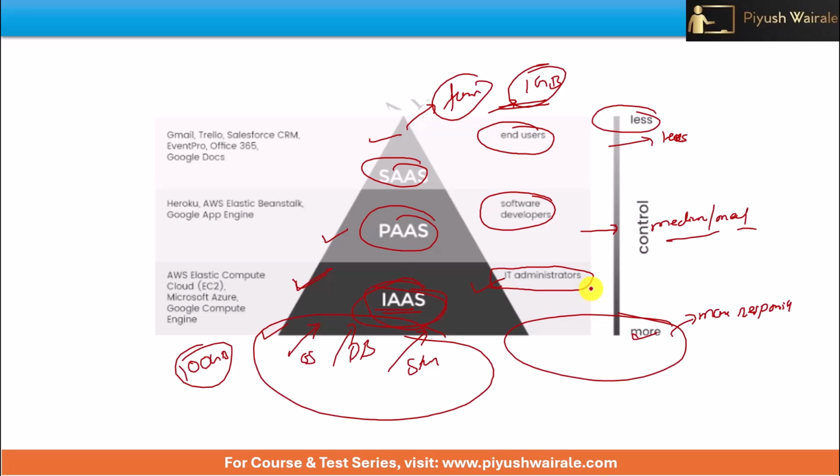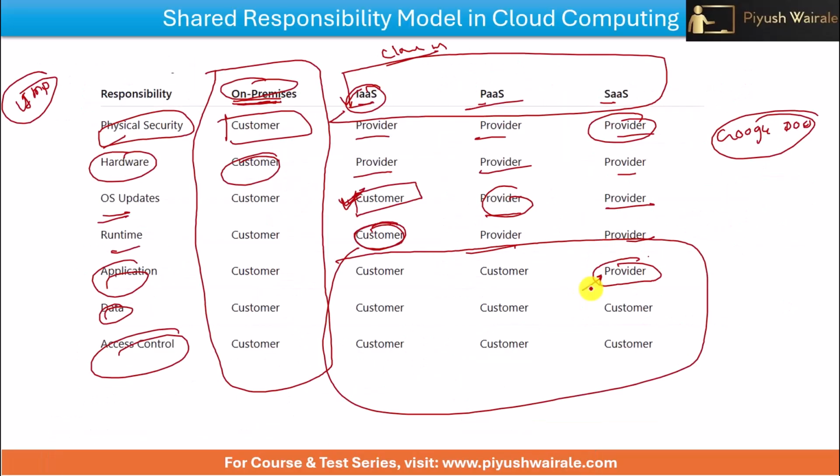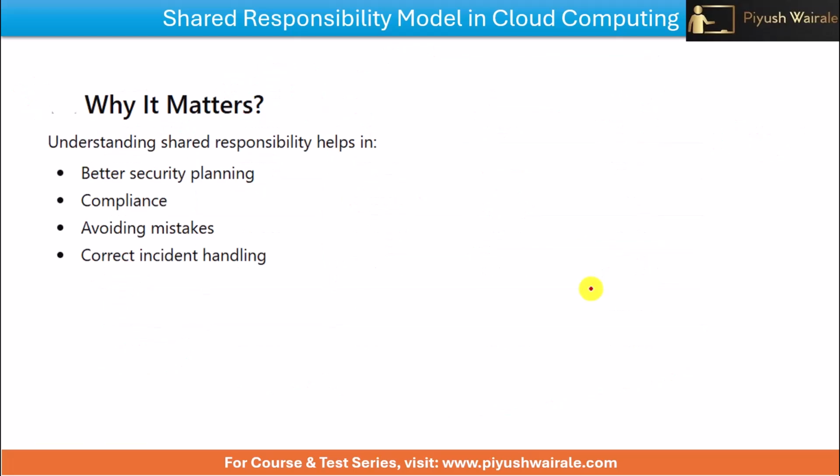As we have more control, our responsibility will be more as well. From this particular table you can see here, right? So I hope you understand the types of cloud services and the shared responsibility model in cloud computing. This is basically an important topic. Now why does it matter? Why are we discussing the responsibility part here? Understanding the shared responsibility helps in better security planning, compliance, avoiding mistakes and correct incident handling here.